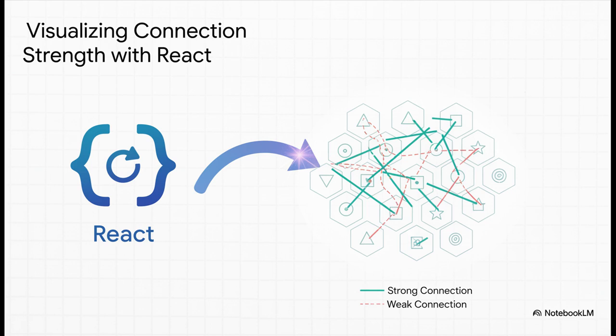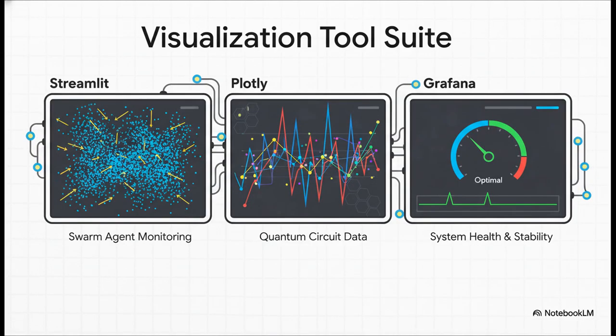And what it's doing here is building a visual grid that shows how strongly different glyphs are connected to each other, using color to represent the strength of that connection. In fact, they're using a whole stack of modern tools you might even recognize. They use Streamlit for watching the AI swarm, Plotly for graphing the quantum results, and Grafana for checking the system's pulse in real time. What they're really doing is building a window into an otherwise invisible world, making all this abstract stuff something we can actually see and understand.